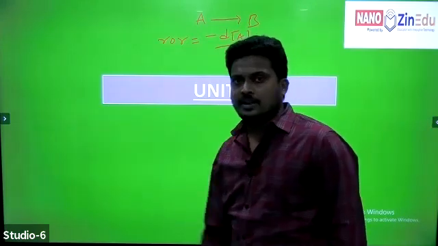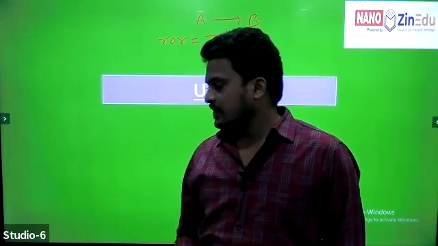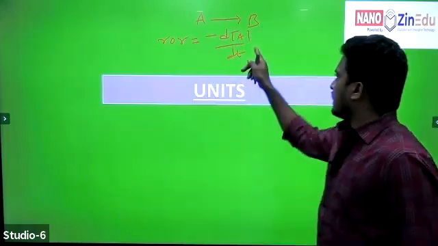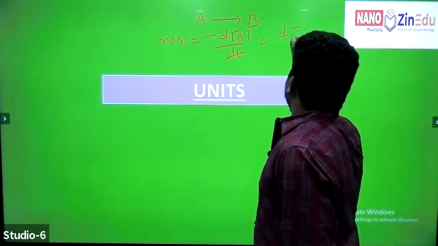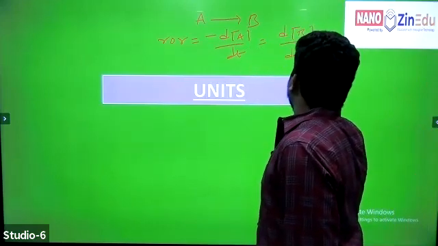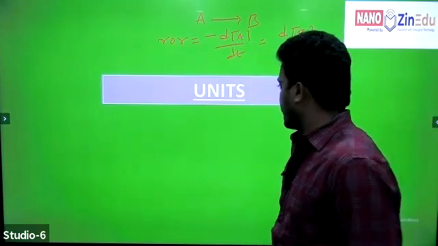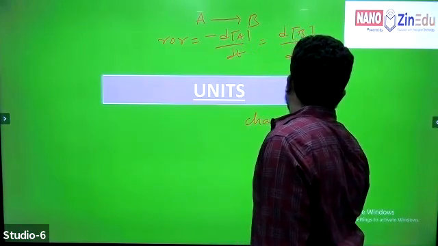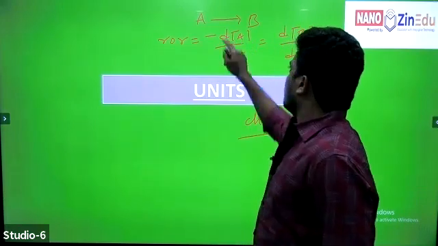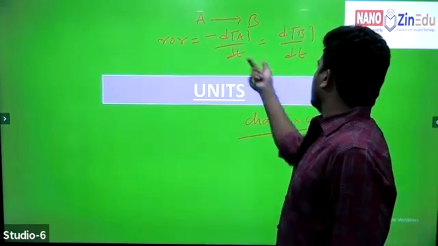Here square brackets always indicate molar concentrations. Don't forget. The square bracket always indicates the molar concentration of reactants, and this is the molar concentration of product. Change in concentration by change in time, right?